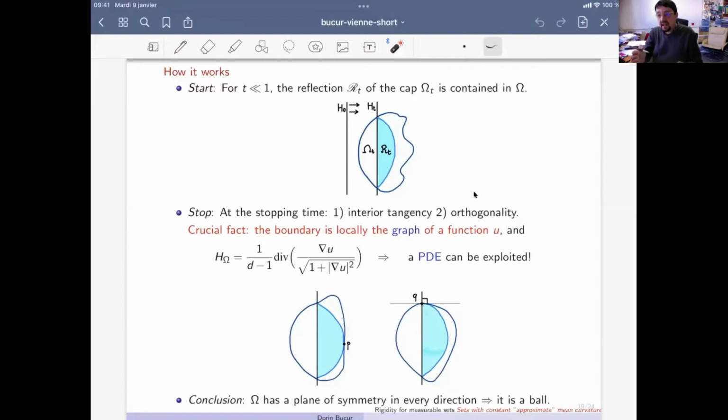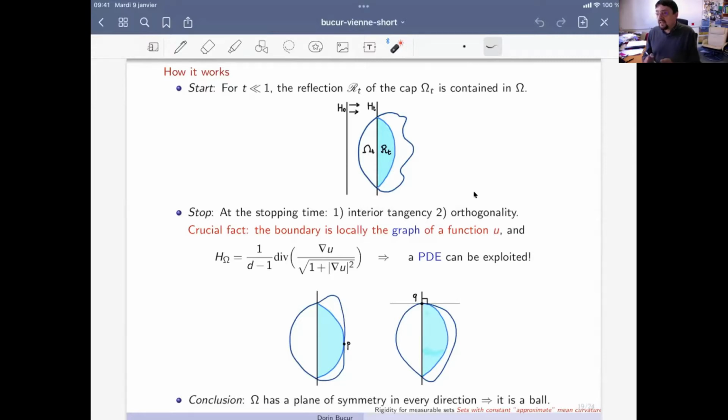So we fix a hyperplane. Here is the vertical direction. We move it in a parallel way. And at some point we become tangent. And then as we move it, we reflect the sets inside. So here you have a situation of reflection inside. The set being smooth, you can start to do this movement.